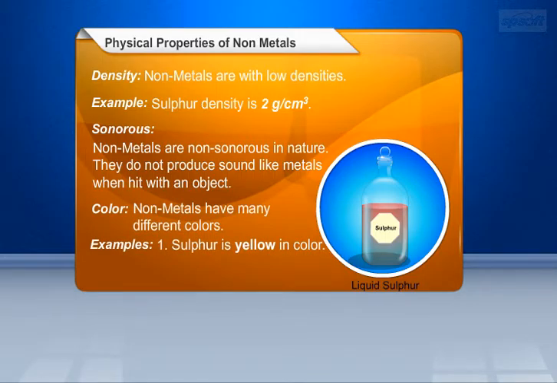Color. Nonmetals have many different colors. A few examples for nonmetals are: sulfur is available in yellow color, whereas phosphorus is in white or red colors.